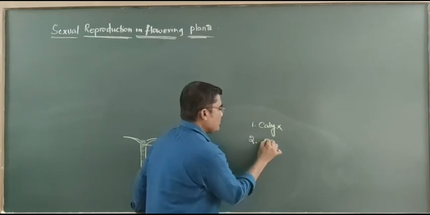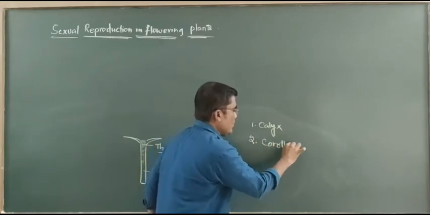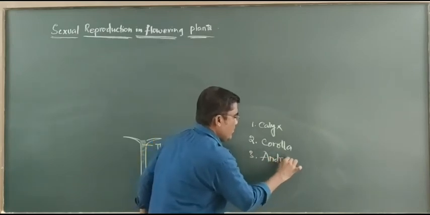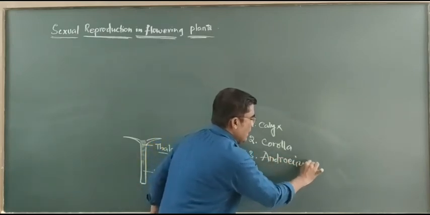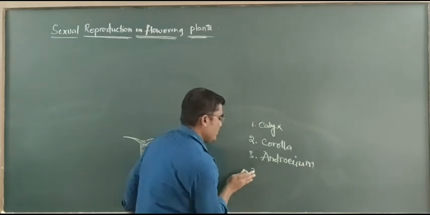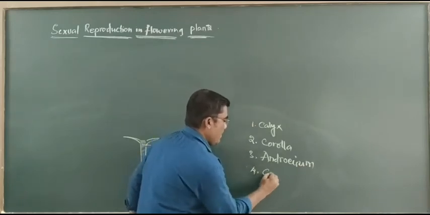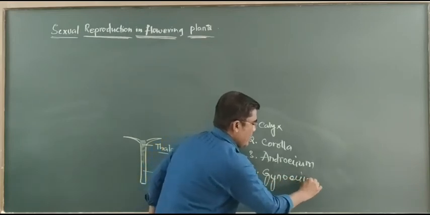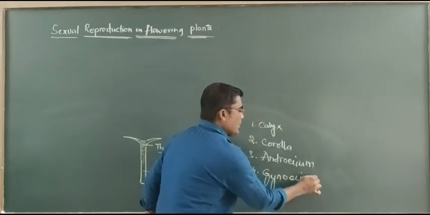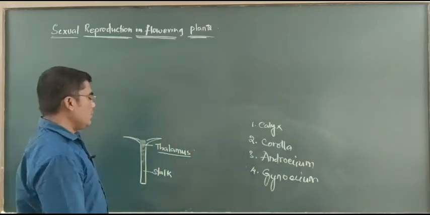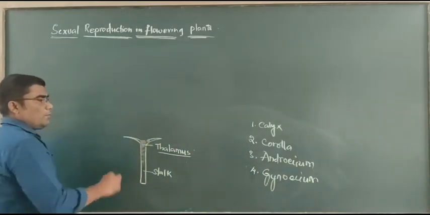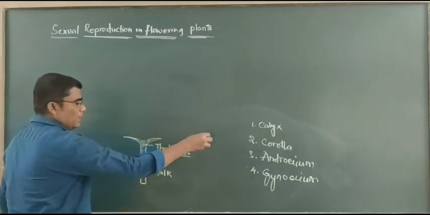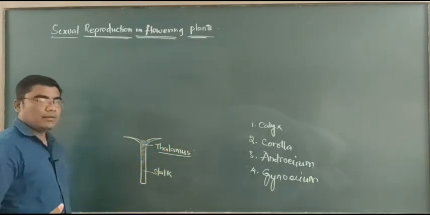The floral parts are calyx, corolla, androecium, and gynoecium. These four form the floral parts in a bisexual flower, inserted on the thalamus.